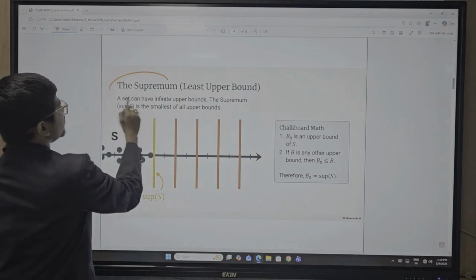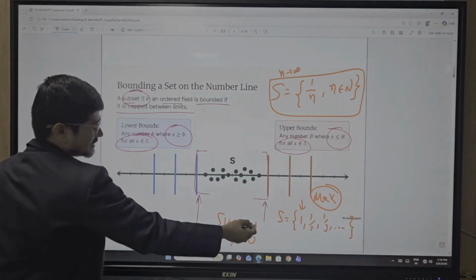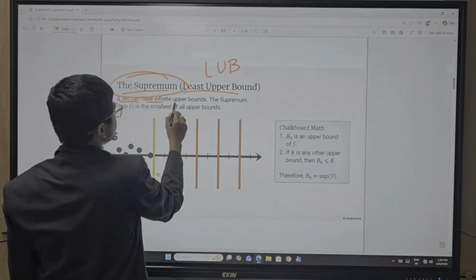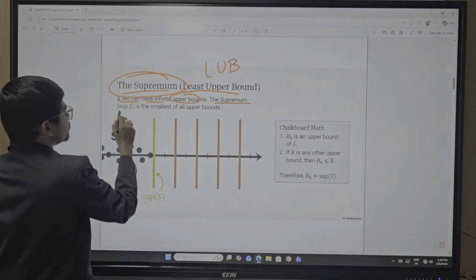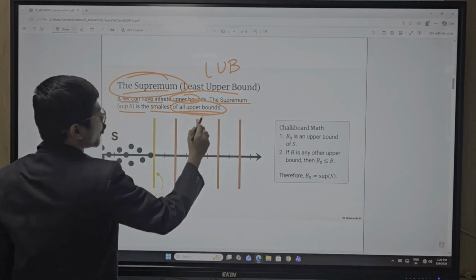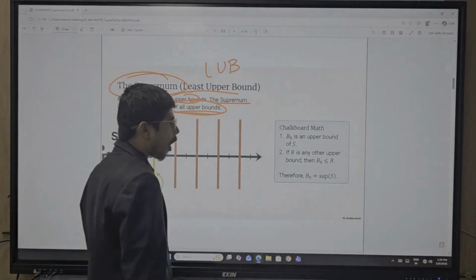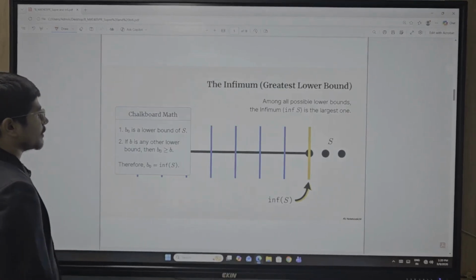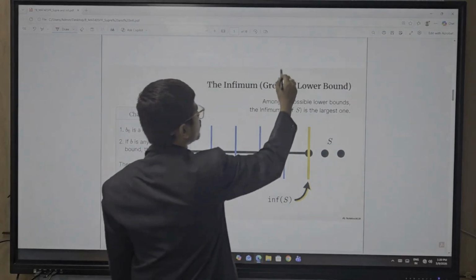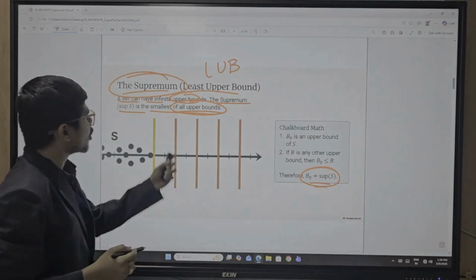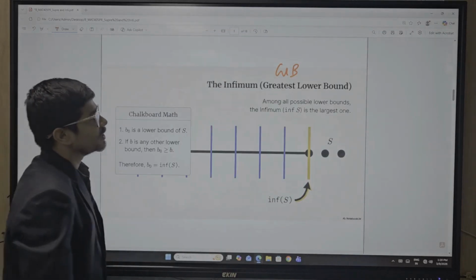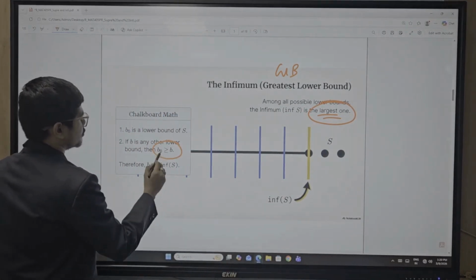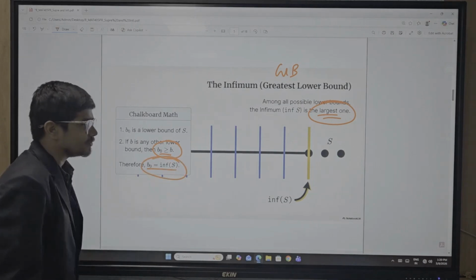Now we understand the supremum. This is your basic example. Supremum means least upper bound, LUB. A set can have infinite upper bounds; the supremum is the smallest of all upper bounds, which is nothing but B0, the supremum of S. Now what about the infimum? It is the greatest lower bound. For the supremum we consider the smallest upper bound; for the infimum we consider the largest lower bound. This is your B0, the infimum value.